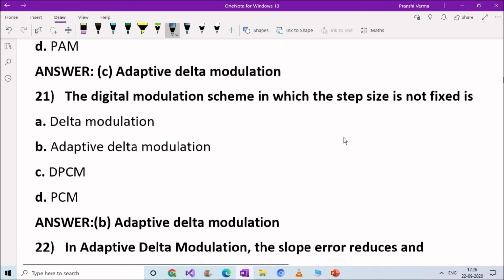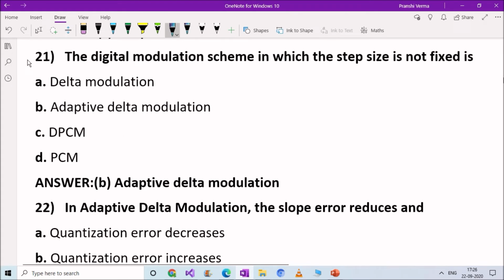Next question. The digital modulation scheme in which the step size is not fixed is option A, delta modulation, option B, adaptive delta modulation, option C, DPCM, option D, PCM. Right answer is option B, adaptive delta modulation. The digital modulation scheme in which the step size is not fixed is adaptive delta modulation.